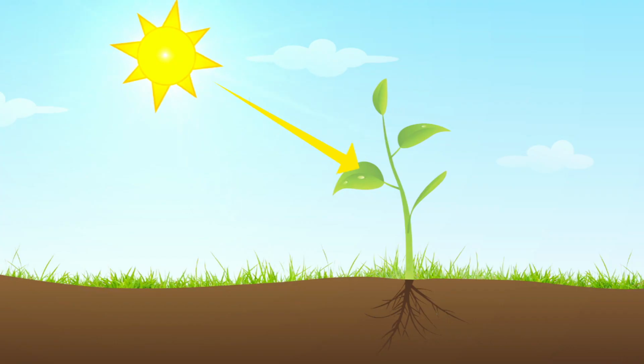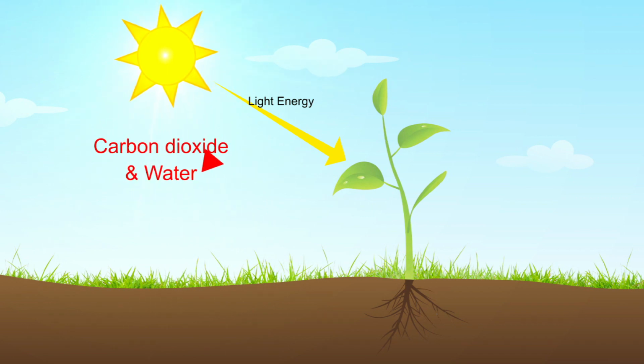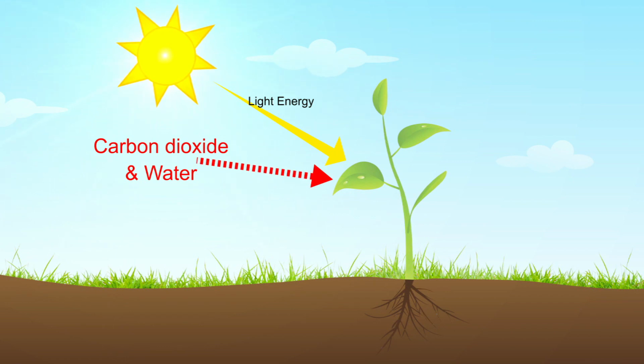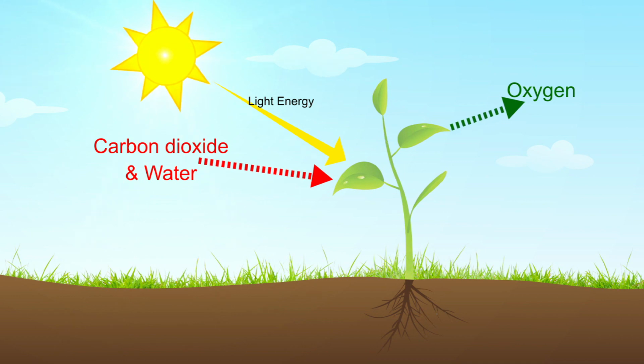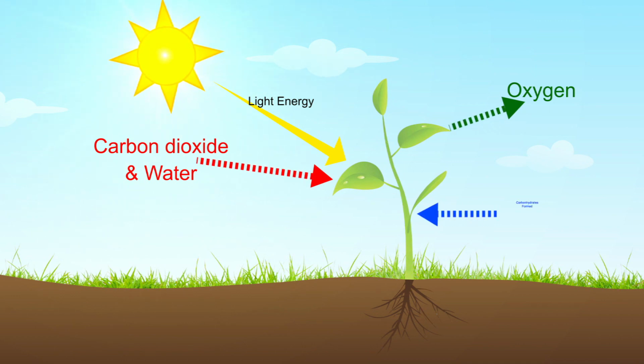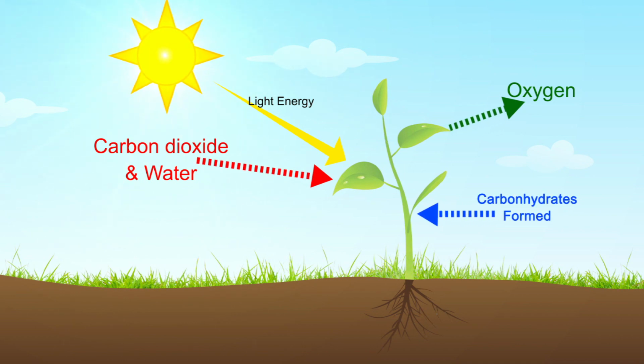Now, what happens in photosynthesis? During photosynthesis, chlorophyll containing parts of the plants use carbon dioxide and water in presence of sunlight to produce carbohydrate, which is the stored food for the plants, which plants can easily break down when required to produce energy.